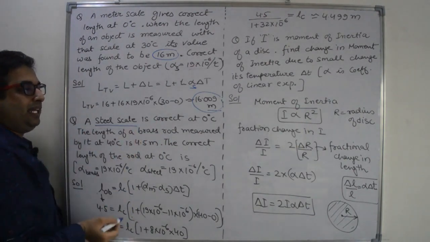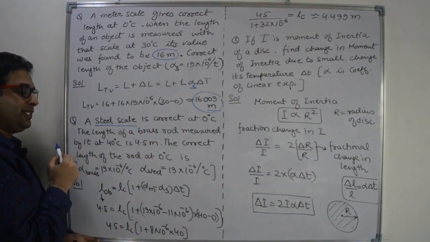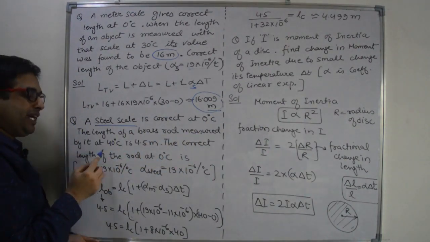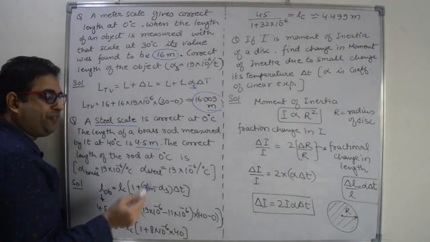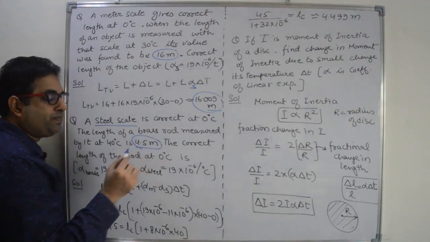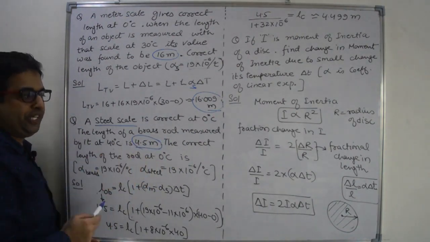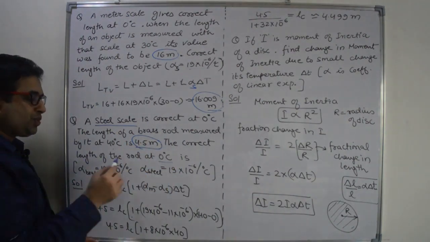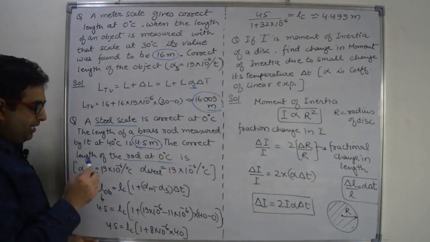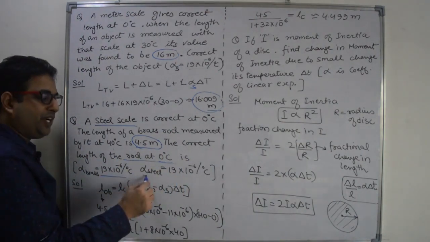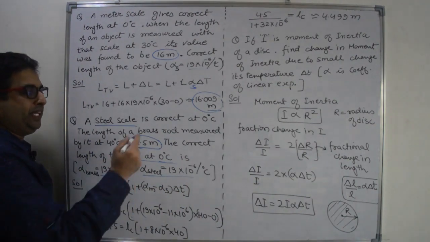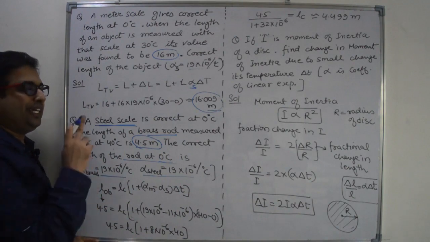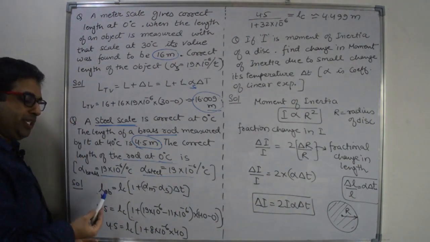A steel scale is correct at 0 degree Celsius. The length of the brass rod measured by it at 40 degrees Celsius is 4.5. That means this is the observed value, 4.5. The correct length of the rod at 0 degrees Celsius is, so we have to find out the correct length. And alpha of brass and alpha of steel both are given to you. That means for rod and for scale, both the data are given to you. That means here we have to use this formula.